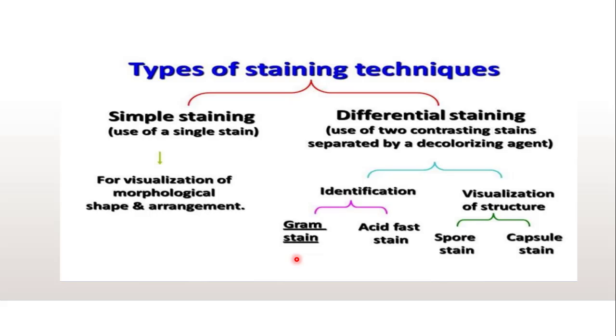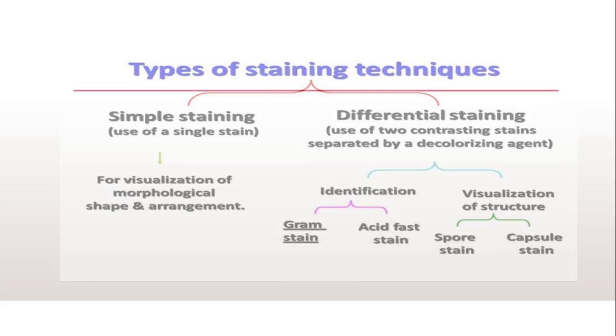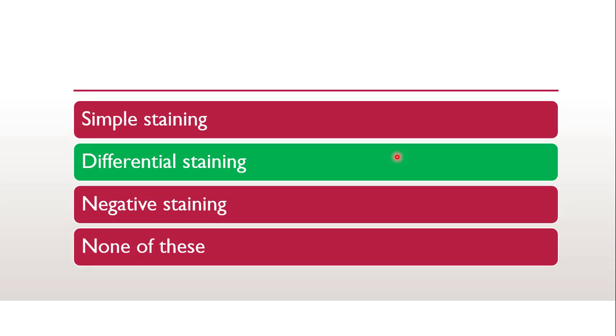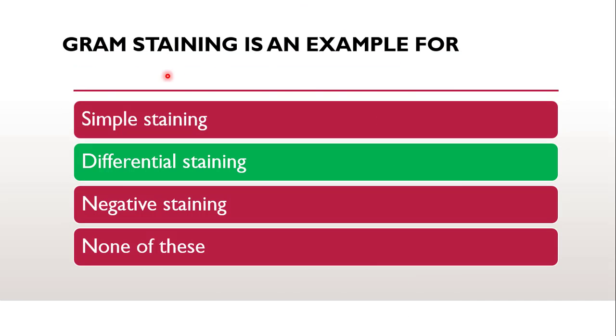And for visualization of structure, two differential stainings come in, spore staining and capsule staining. As the name suggests, they are used for visualizing these structures, spore and capsule. So gram staining, according to the staining techniques classification, is a differential staining, because as the name suggests, it is used to distinguish between gram positive and gram negative. So the correct answer is gram staining is an example of differential staining.